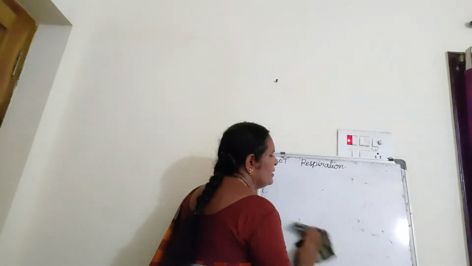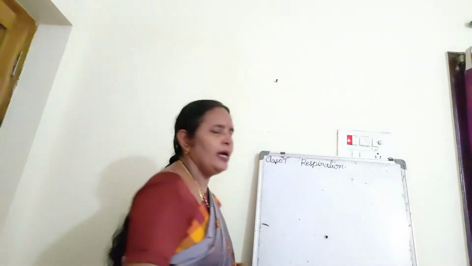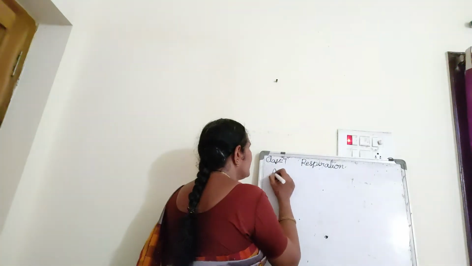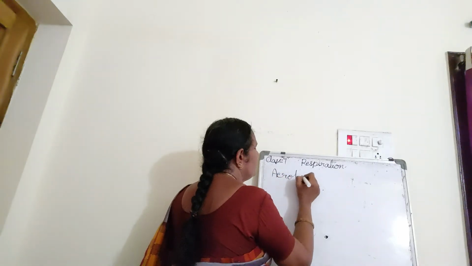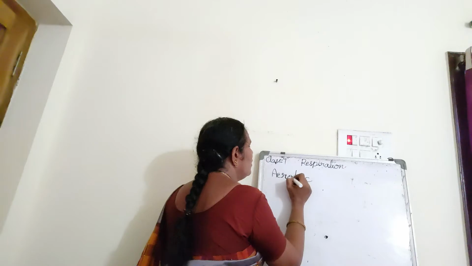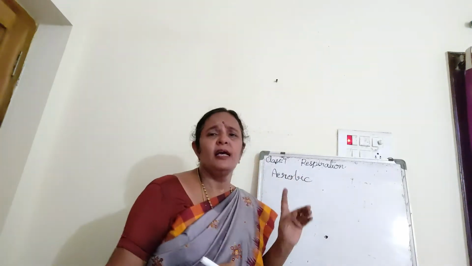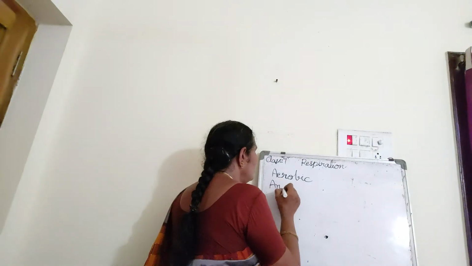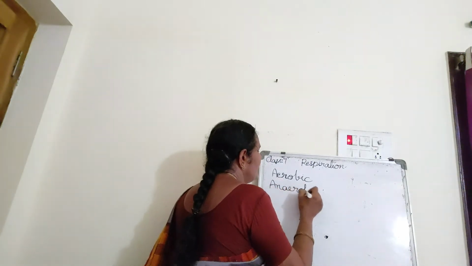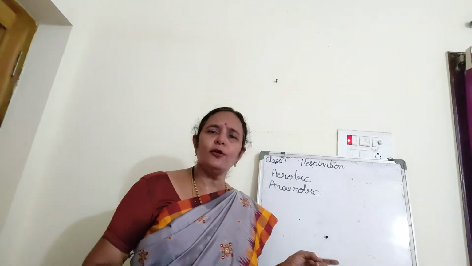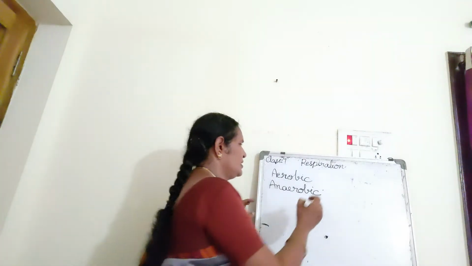Respiration in the presence of oxygen is called aerobic respiration. Almost all the living organisms follow aerobic respiration. Second type is anaerobic respiration. Aerobic is in presence of oxygen. Anaerobic is in the absence of oxygen.